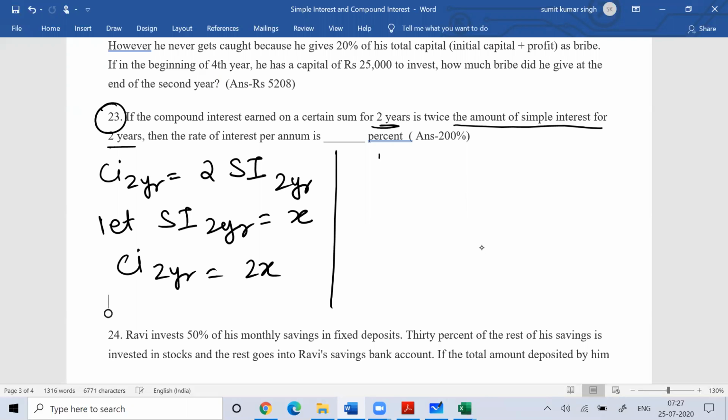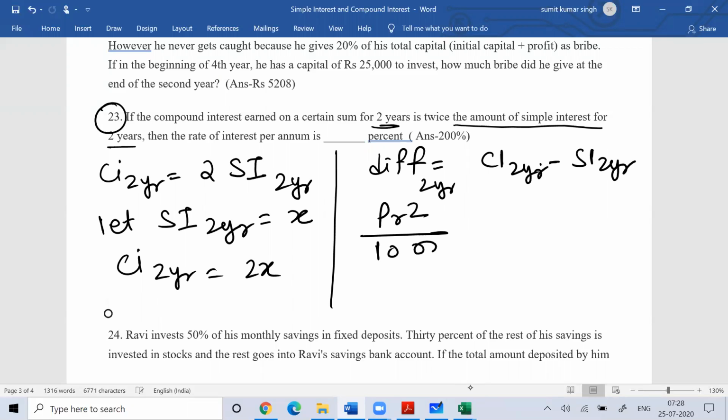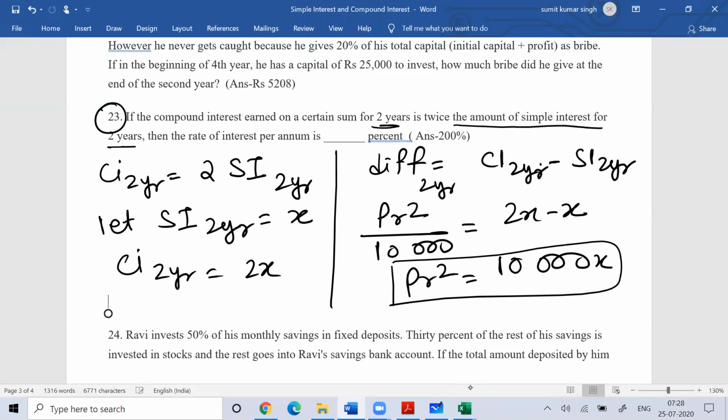Now the difference between compound interest and simple interest after 2 years would be the compound interest of 2 years minus the simple interest of 2 years, and the difference formula you know, that is PR square by 10,000. This is 2X minus X. So you can say PR square is nothing but 10,000 X. I hope you understood this.